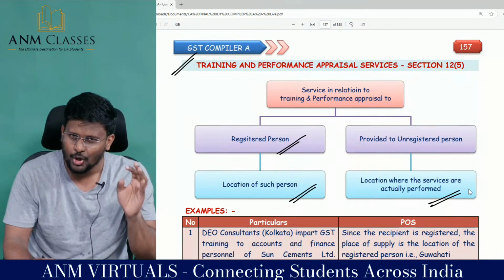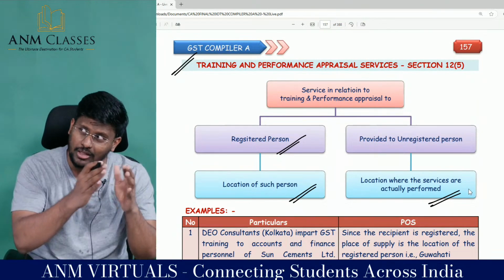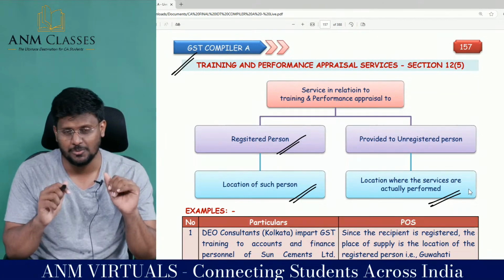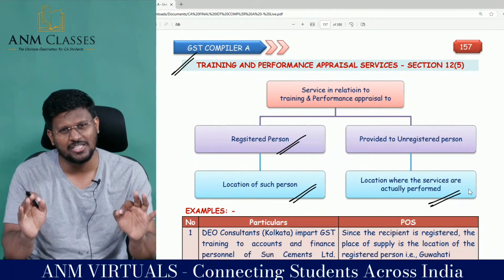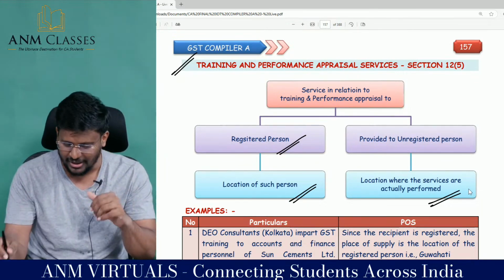Shall I give one shortcut? 12.4, 12.5, 12.6, 12.7. 12.4, 4 services. All the 4 are performance-based services. For performance-based services, place of supply is the place where the service has actually been performed. That's it. Fantastic to the core.